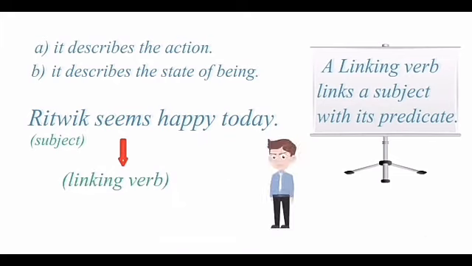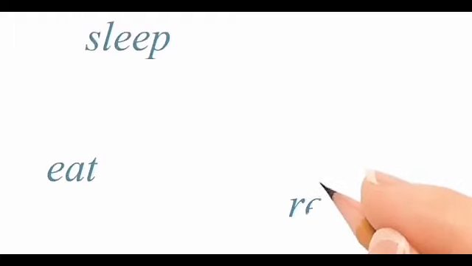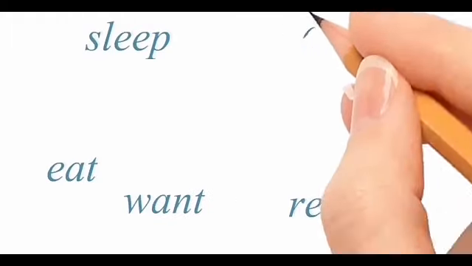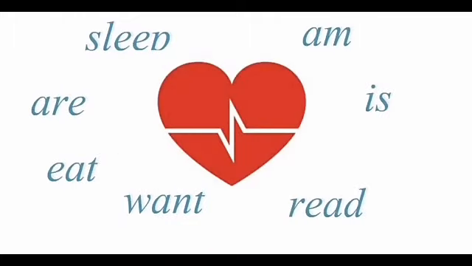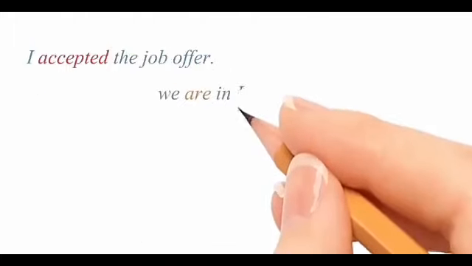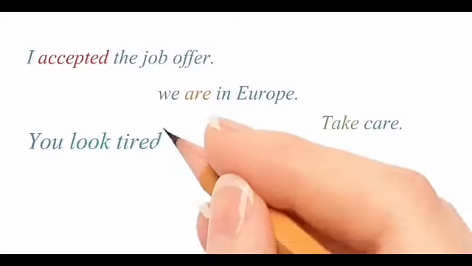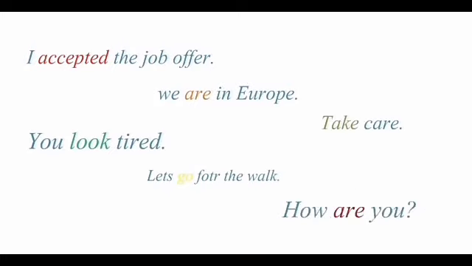Children, verb is a very important part of a sentence and we can call it the heart of a sentence. We can say no sentence in English grammar is complete without a verb. And if there is no verb in a sentence, it's not a sentence, it's a phrase.